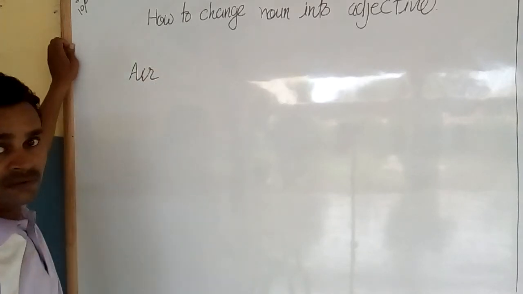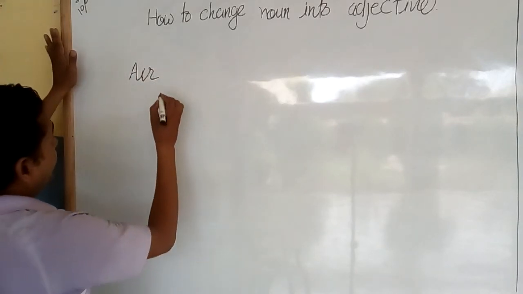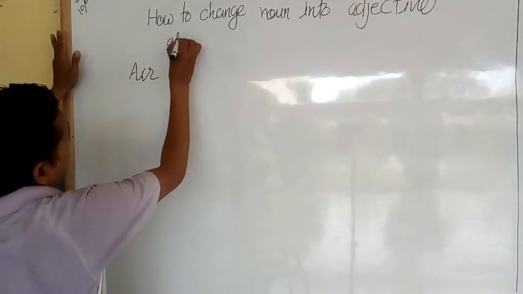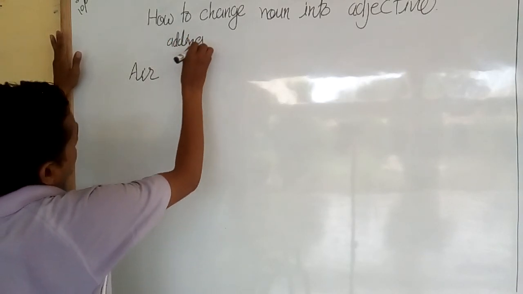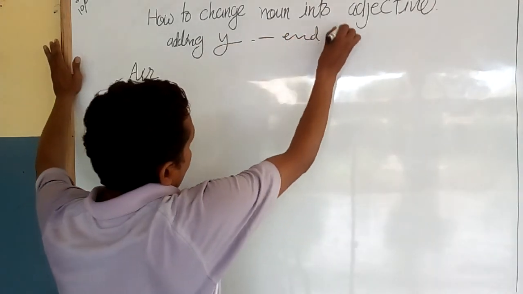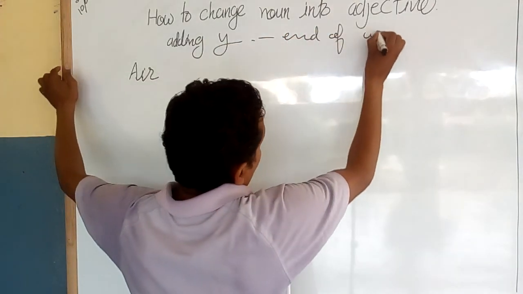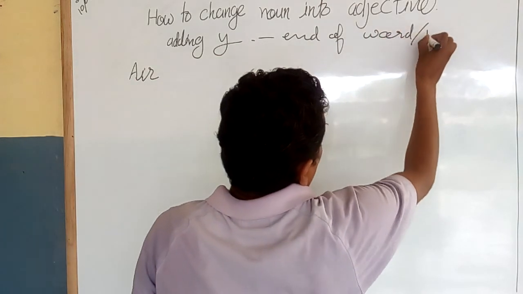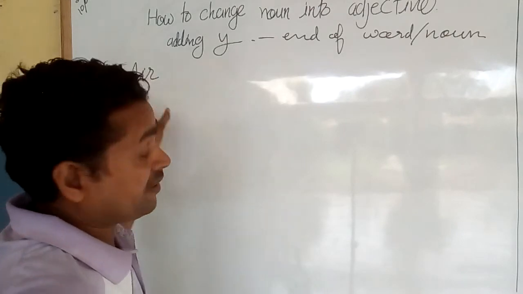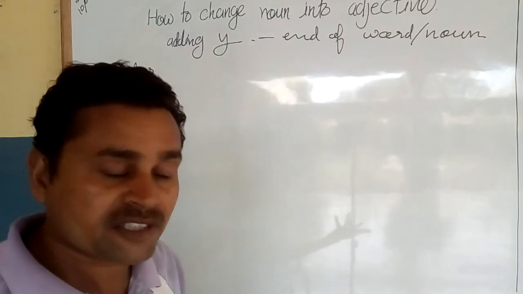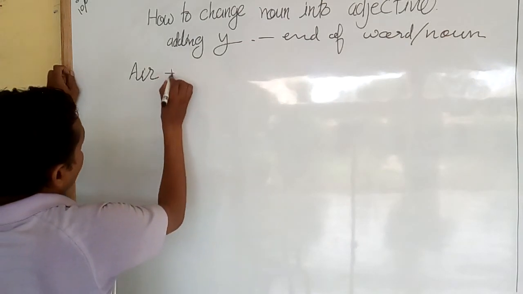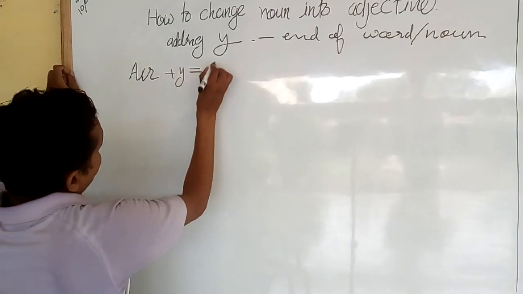This is air. You can add y at the end of the word or noun. Air is a noun. It is the name of an element. So you can add y, and it will be airy.